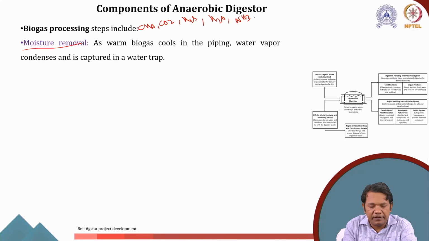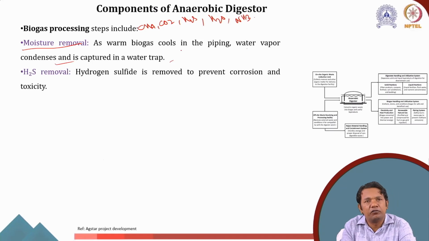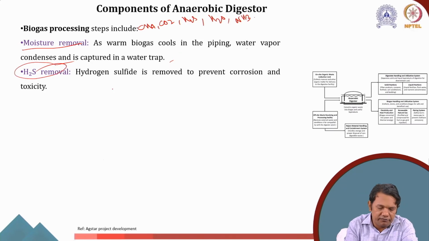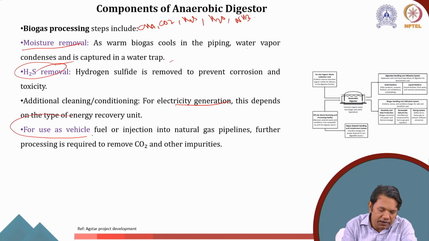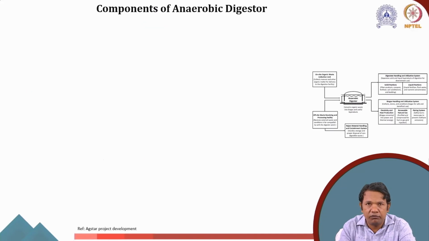What happens when the warm biogas cools in the pipe? The water vapor condenses and is captured in the water trap. Then we have to remove the H2S, for which we use an adsorbent. If we don't remove the H2S, because it is very corrosive, it can corrode the system. Also, it is a toxic gas, so it has to be removed. Then there is additional cleaning and conditioning, for example for electricity generation, which depends on the type of energy recovery unit. If you have to use it for a vehicle, then we have to remove the CO2. Therefore, the removal of CO2 is required, like I was showing.